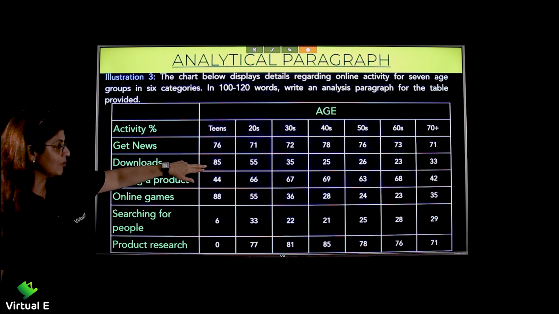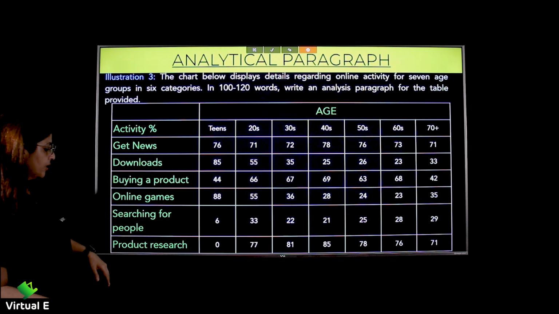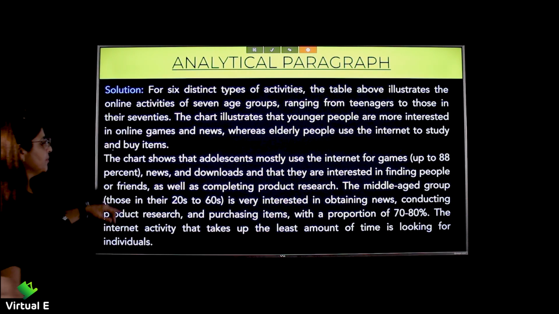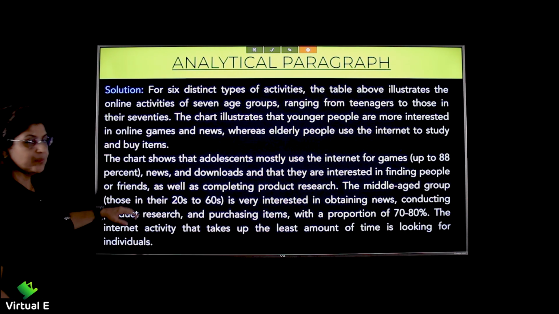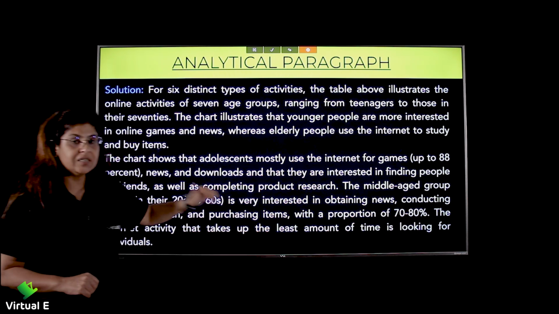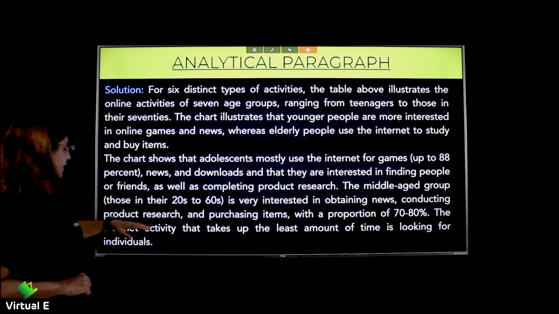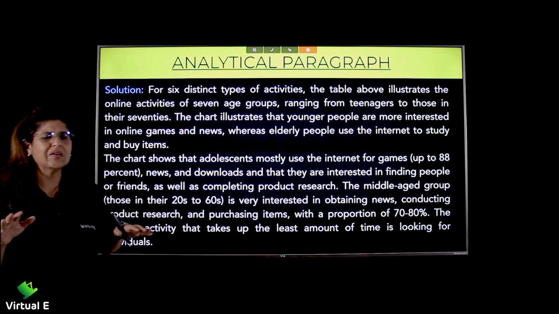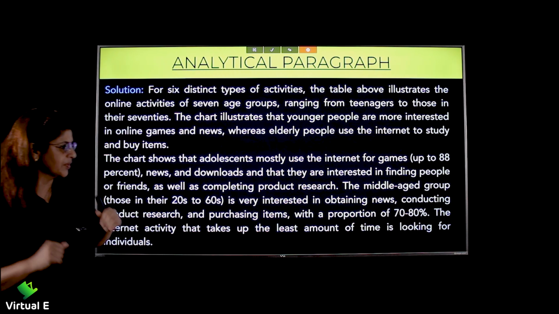You also want to do downloads. You also want to get news, right? Let's go back. What else does it have to say? The middle-aged group, now which are those from 20s to 60s, is very interested in what? In obtaining news, conducting product research and purchasing items with a proportion of 70 to 80%, just a random thing.